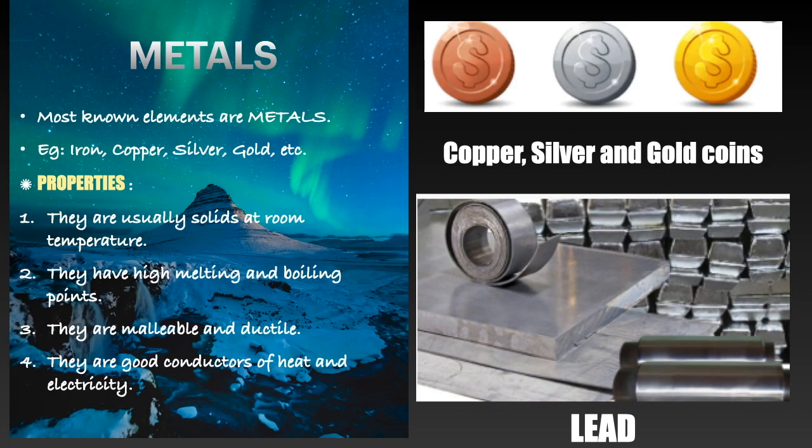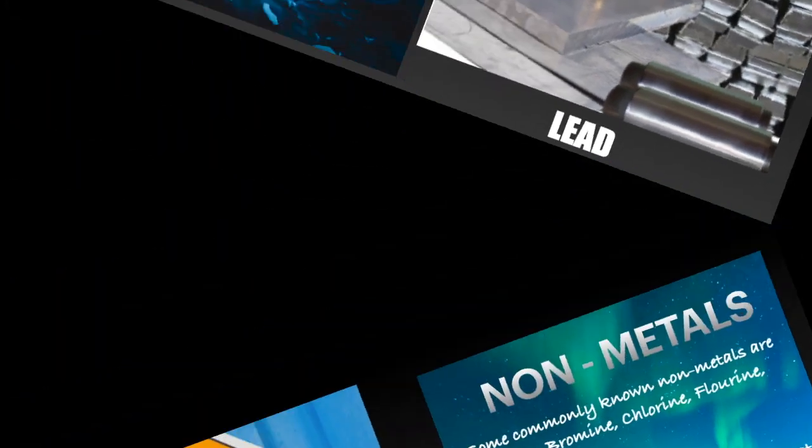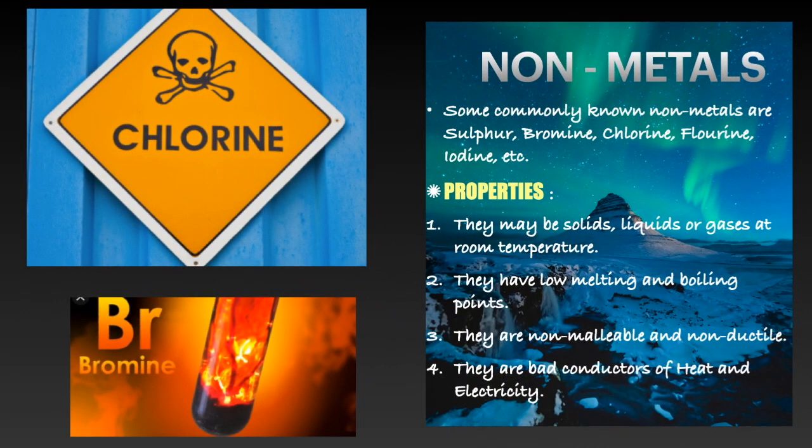Now let's move on to non-metals. Unlike metals, they may be solids, liquids or gases at room temperature. They have low melting and boiling points, which makes them bad conductors of heat and electricity. They are non-malleable and non-ductile. Non-metals that exist as solids are brittle, which means they break into pieces when hit by a force, for example through a hammer. They are non-sonorous as well as non-lustrous.